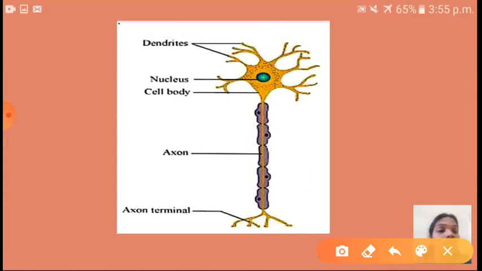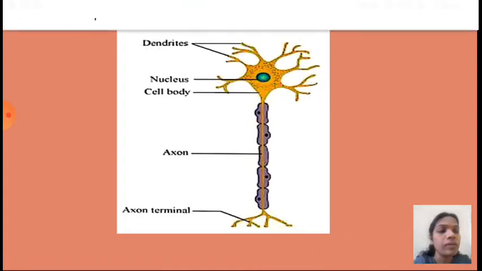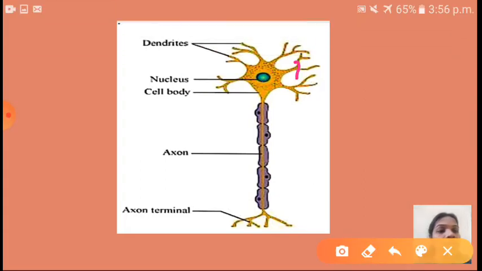So children, in your textbook many labels are there, but these 5 labels you have to study. Okay, so here this is nucleus. This is the structure of neuron, and this is what? Nucleus, and this one is called what? Dendrites. This one is called what here, children? Dendrites, and this is the cell body. This is the cell body.